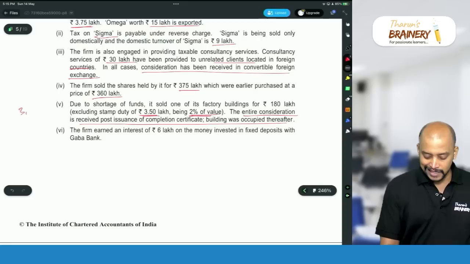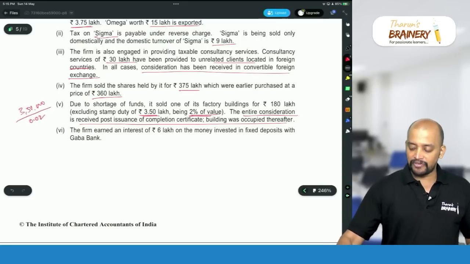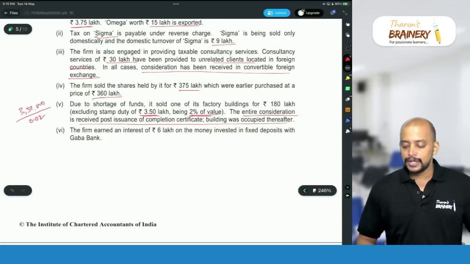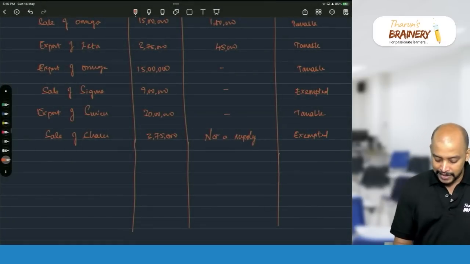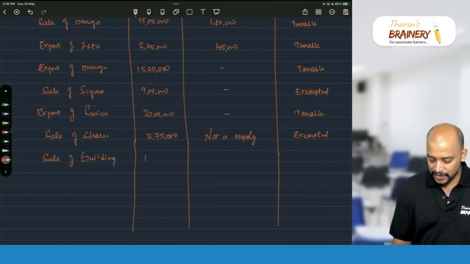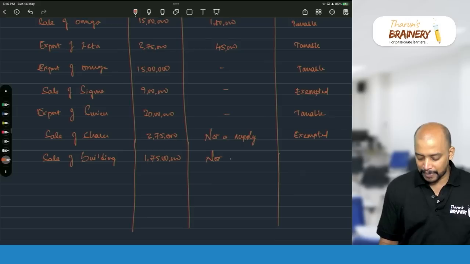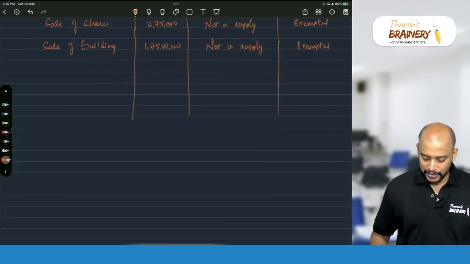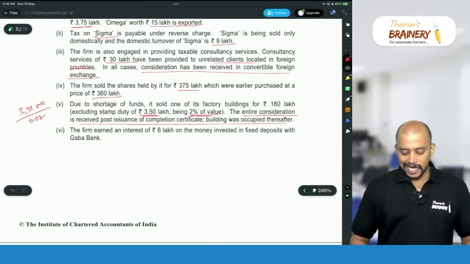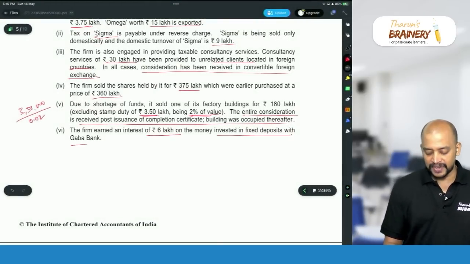So if 2% is 3,50,000, then what will be the total? So 3,50,000 divided by 0.02. So 1,75 lakhs will be taken as the sale of building. So sale of building will be taken as 1,75 lakhs, and it is not a supply, but for the purpose of ITC it will be treated as exempted supply. Then next one, the firm earned interest of 6 lakhs on money invested in fixed deposits.